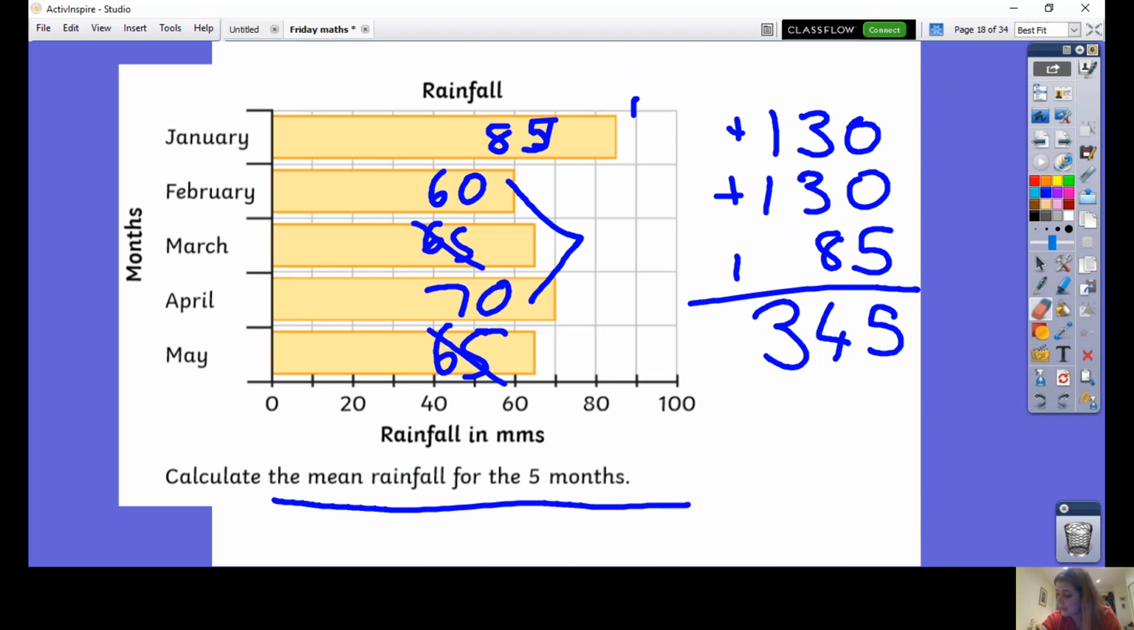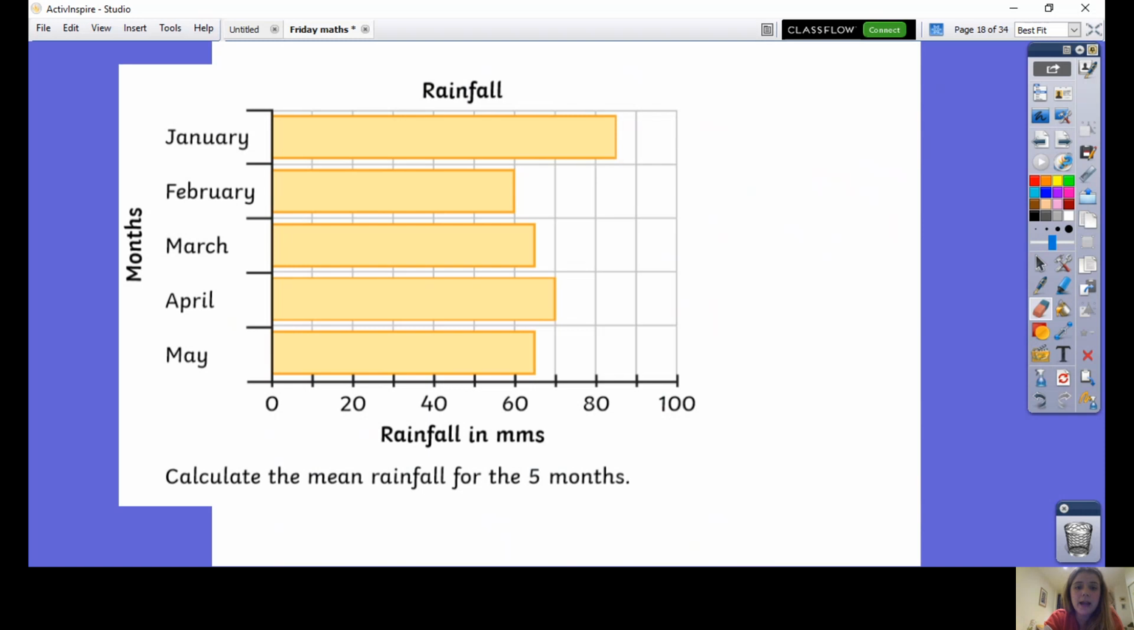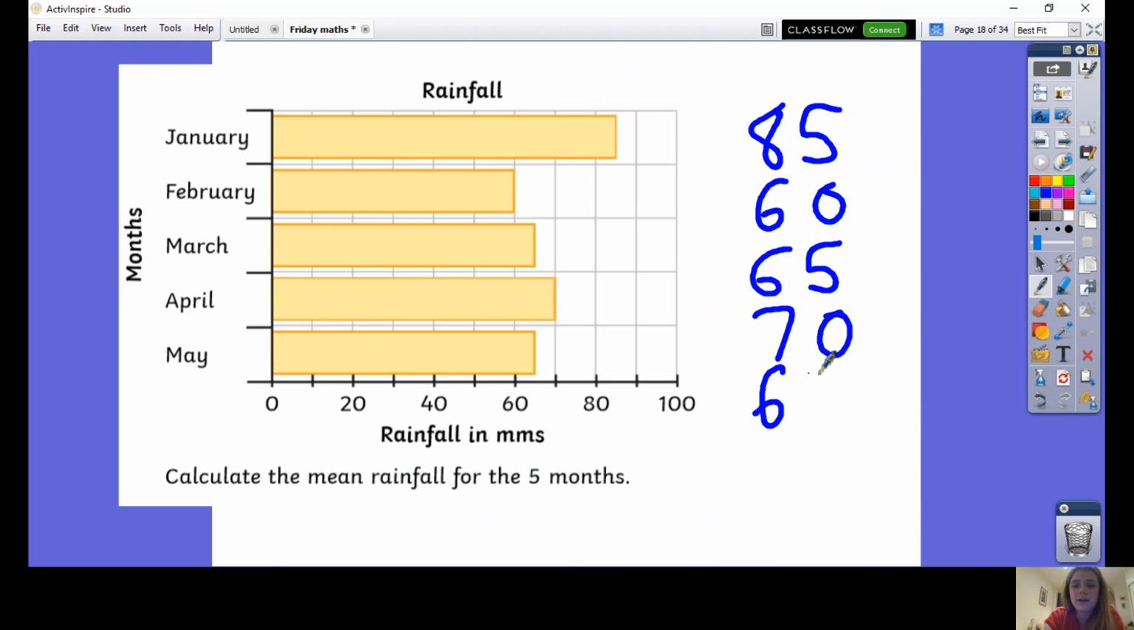I'm going to check that now a different way to make sure that I have got it correct. This time I'm going to add them all up using column addition. So January was 85, add 60, add 65, add 70, add 65. Now you can see it's not the easiest way to add it up, in fact, to do it like that.